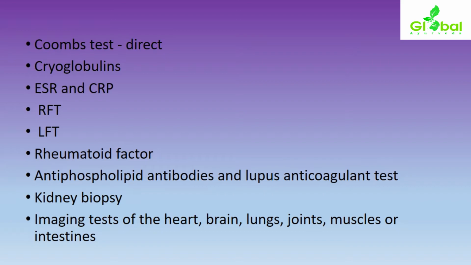ESR and CRP, erythrocyte sedimentation rate, along with C-reactive protein, and creatinine, like RFT and LFT, should be considered. Rheumatoid factor, antiphospholipid antibodies, and lupus anticoagulant test. These components are present or not, if it is an autoimmune condition within the blood, we should diagnose. So in order to find the presence of these components, we should go with antiphospholipid antibodies and the lupus anticoagulant test also. Kidney biopsy along with imaging tests of the heart, brain, legs, joints, muscles, or intestines.